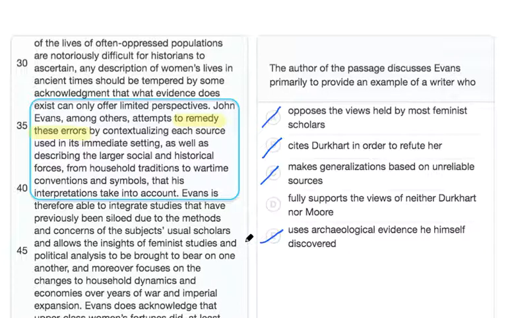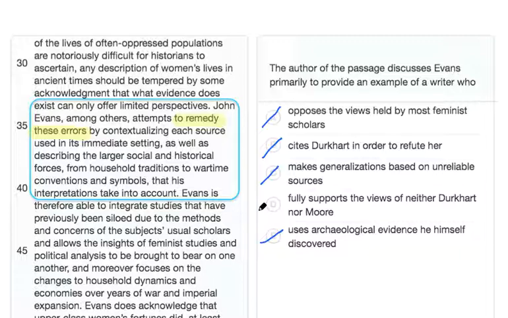The author never says whether Evans' sources are unreliable. In fact, the author writes the opposite, that Evans' sources are wider and more reliable. The author also never mentions if he discovered the evidence on his own, so we can mark both of these choices off. So that leaves us with choice D.